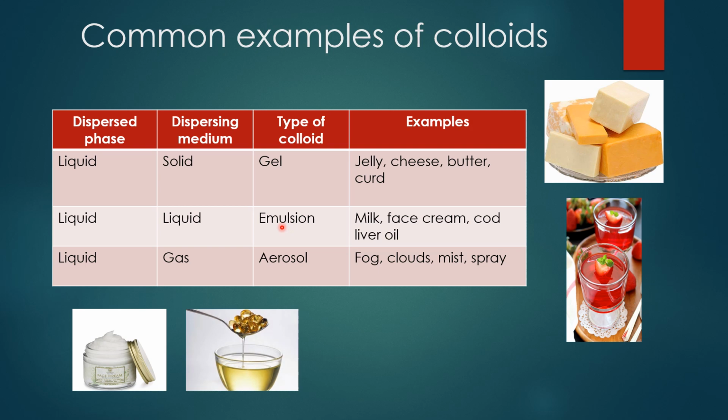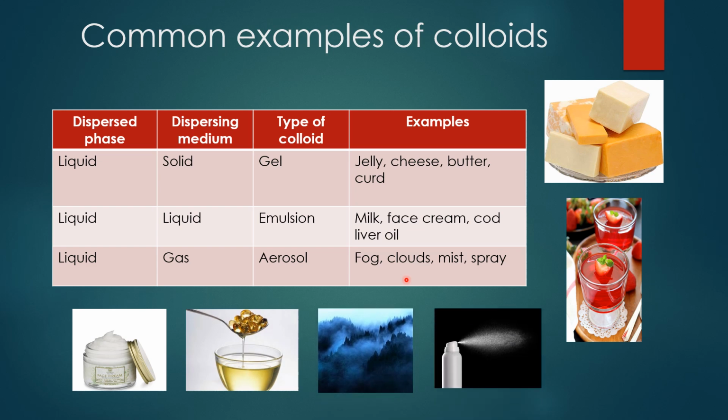Then the next type, aerosol, in the liquid I am saying. Liquid is the dispersed phase and dispersing medium is gas. What are the examples? Fog, clouds, mist and spray. Got it children? So these are where liquid acts as a dispersed phase. Then coming to gas acting as a dispersed phase.